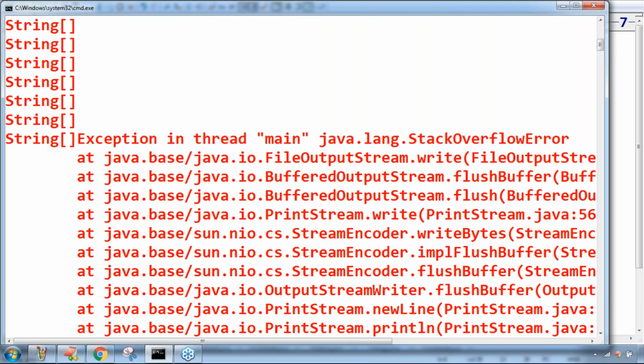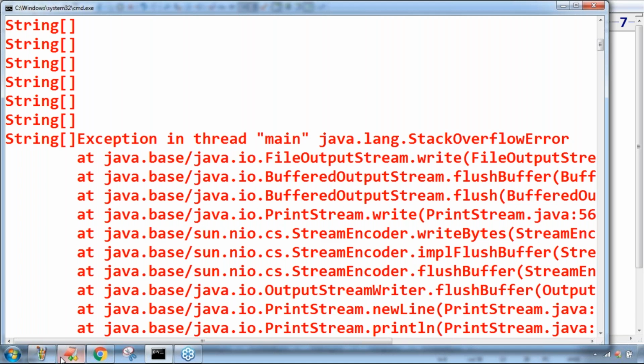This is a bit important. If you are calling the same method again and again, it is a runtime exception by default. So by default we will get an exception in thread main. Is it a compile time error, or is it a runtime exception, or simply a string array?